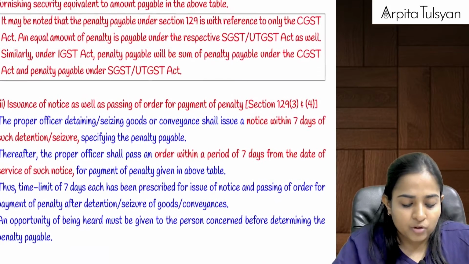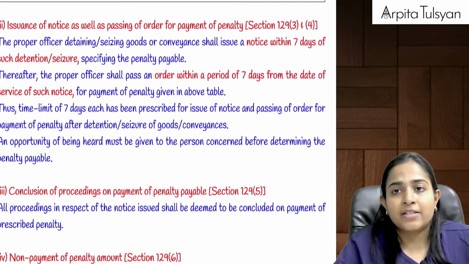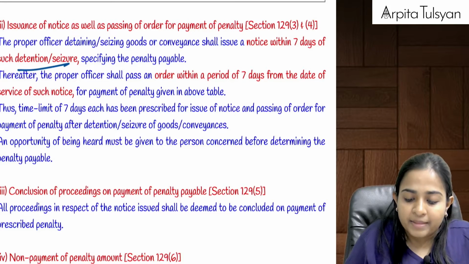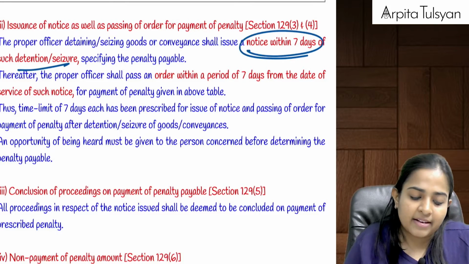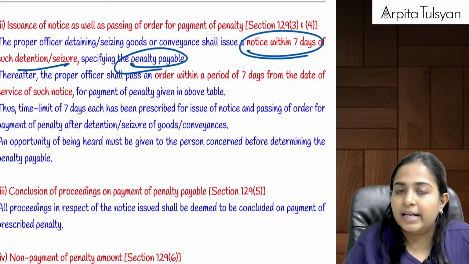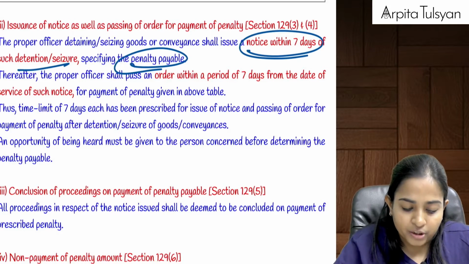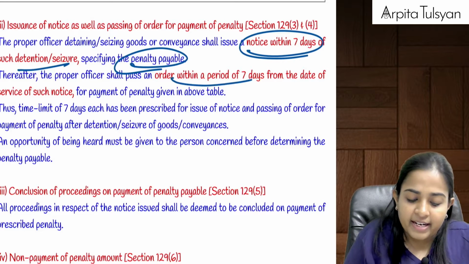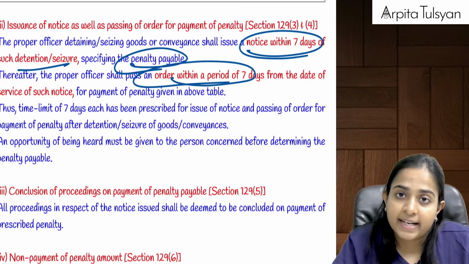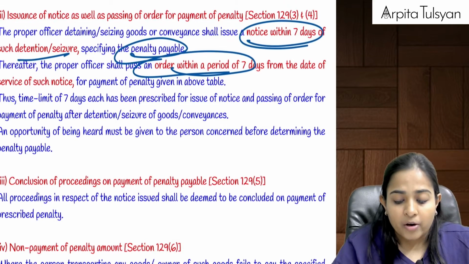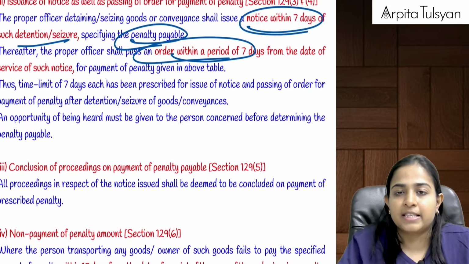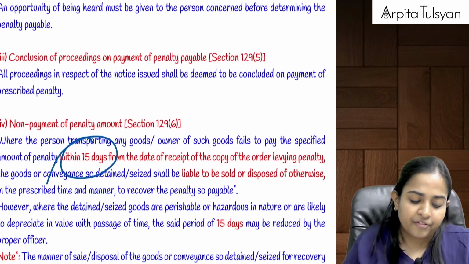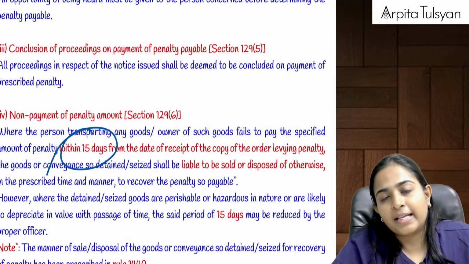Now as soon as physical verification was completed and the order of detention was passed, from that day, within 7 days, a notice specifying the amount of penalty will be issued to the owner of the goods. Once he receives that notice, within 7 days, the proper officer will pass the final order of the penalty. Then once he receives the final order copy, from that day, within 15 days, he will be liable to pay the amount of penalty.